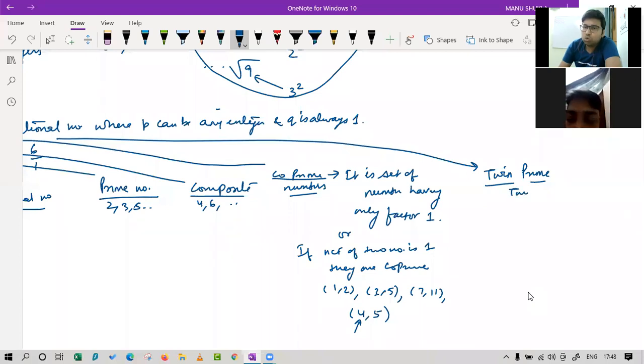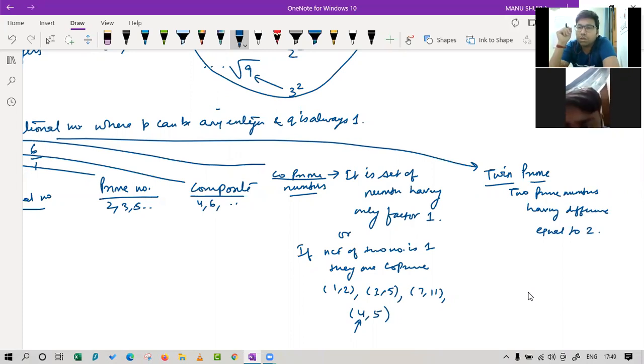So we can say two prime numbers having difference equal to 2 are known as twin prime.